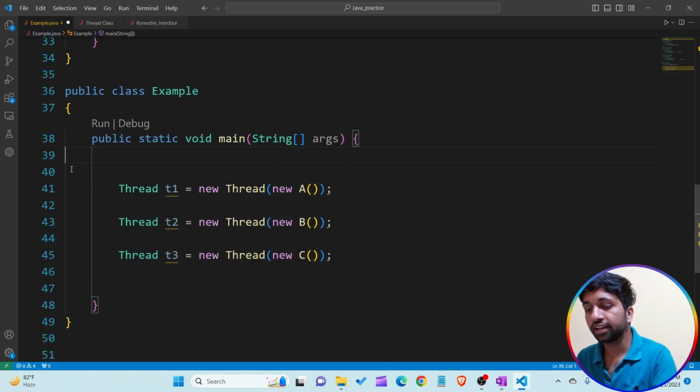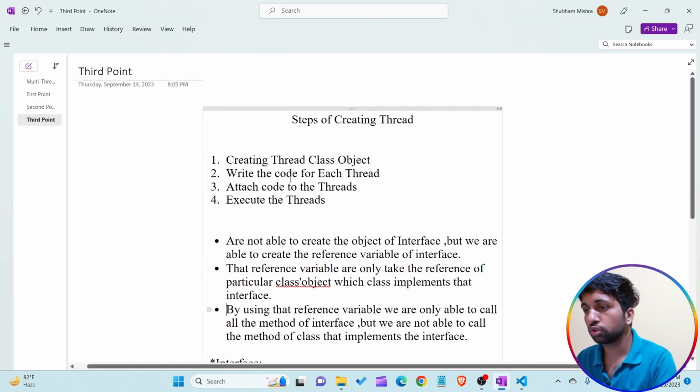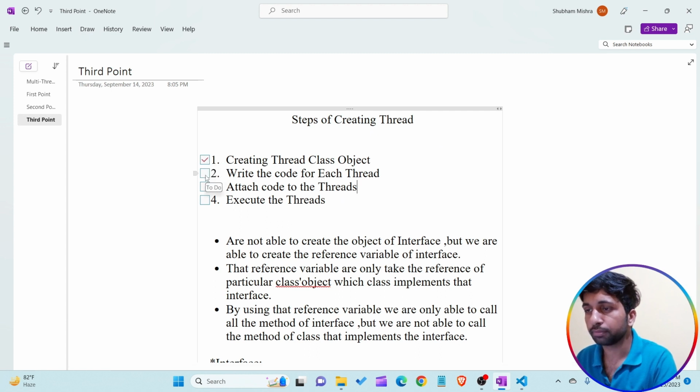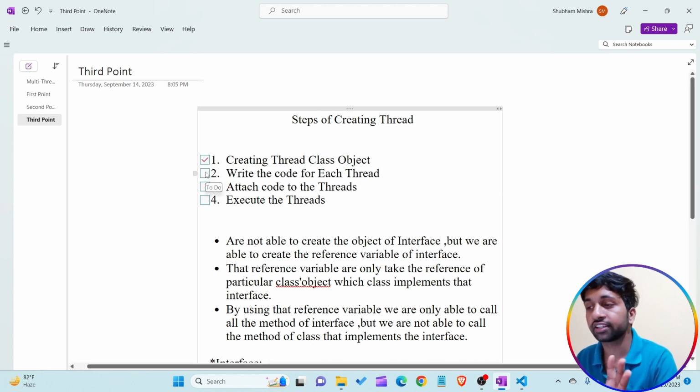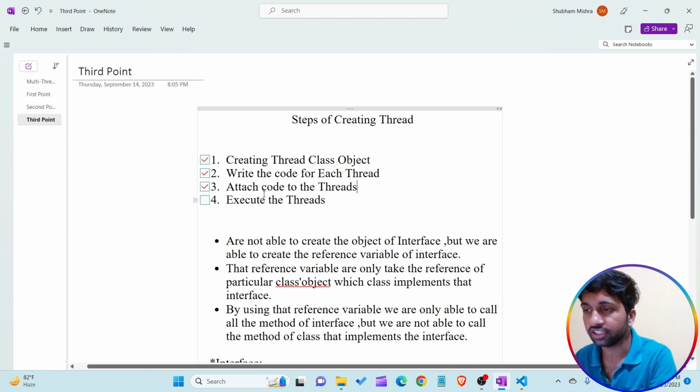Let's see what tasks are done till now. I want to come to our OneNote. You are able to see these three points. If I make checkboxes here, the first point is completed: we created the Thread class objects. Second point, we wrote the lines of code for each thread. Third point, we attached all our code to the threads, meaning class A code to thread T1, class B to thread T2 and class C to thread T3. Now the last point is coming, that is executing the threads.